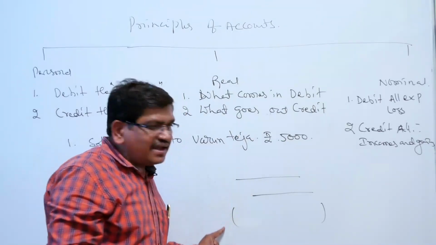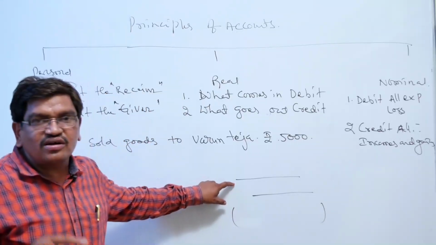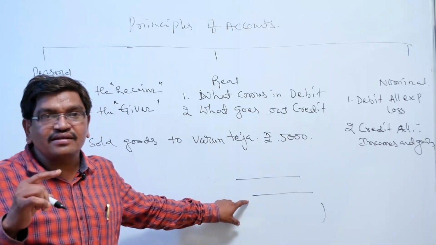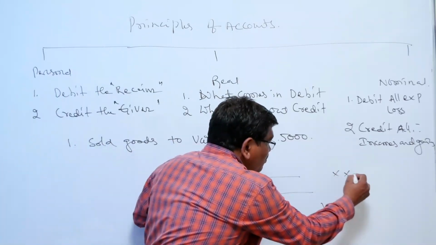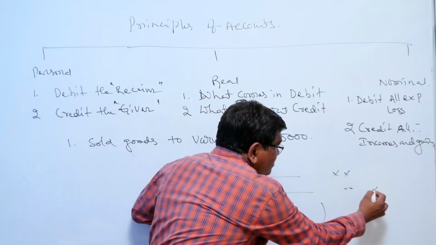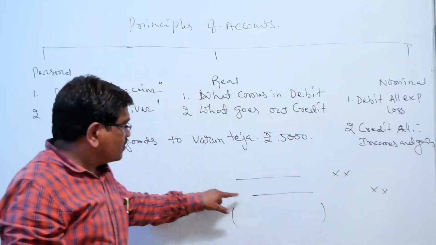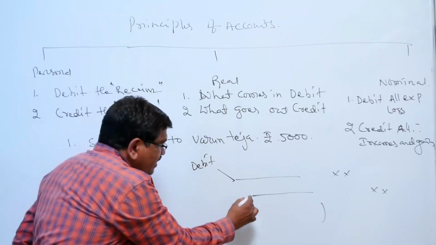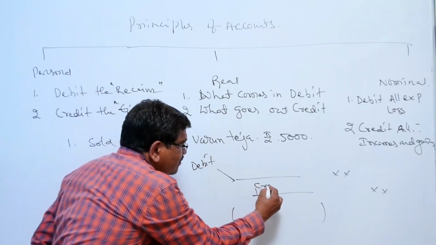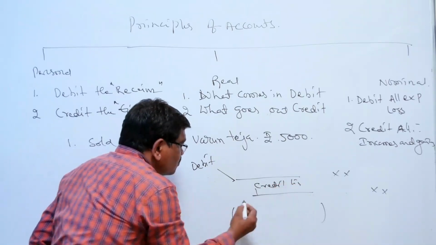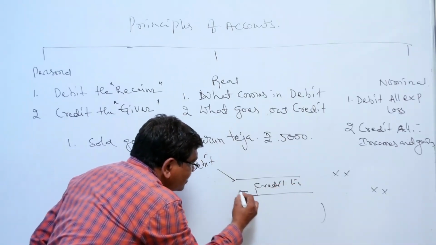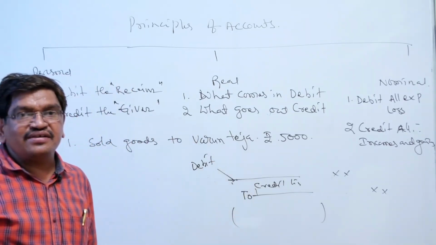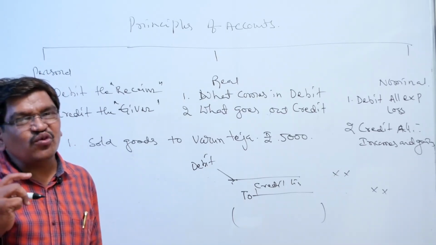We indicate the amounts as X. The credit line is always indicated with the prefix 'To'.